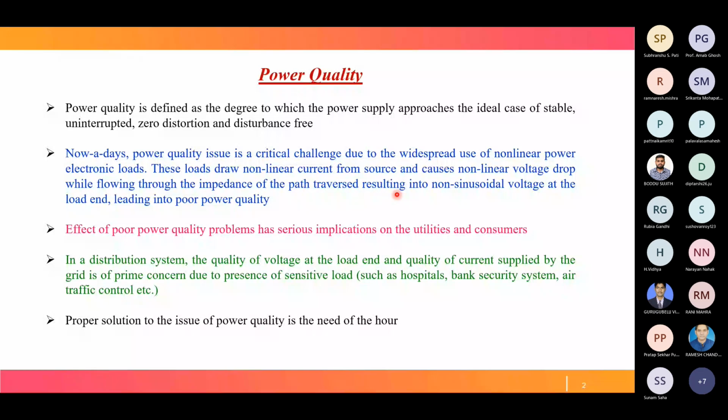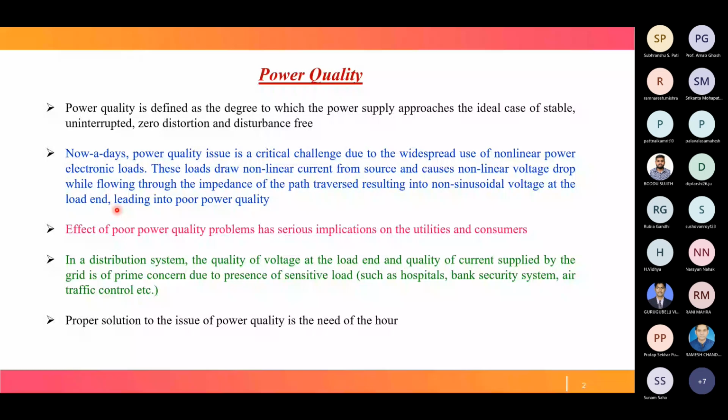That's why we get non-sinusoidal voltage at the load end, which leads to poor power quality. If you are getting non-sinusoidal voltage at the load end, then we can say our power quality is poor.